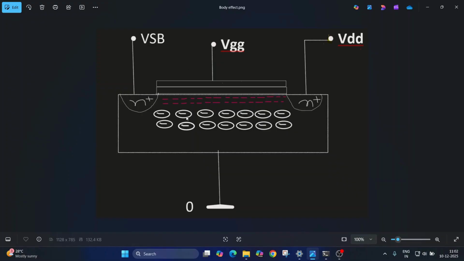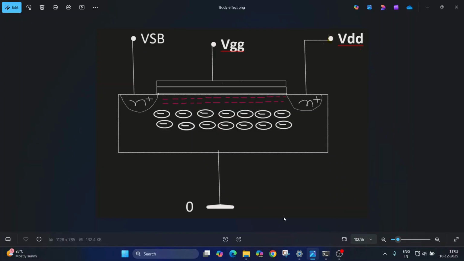Now think about it in terms of VSB. VSB is the reverse of body to source voltage VBS. So if VSB increases, VBS decreases. If VBS decreases, forming the channel gets difficult, so the threshold voltage will increase.